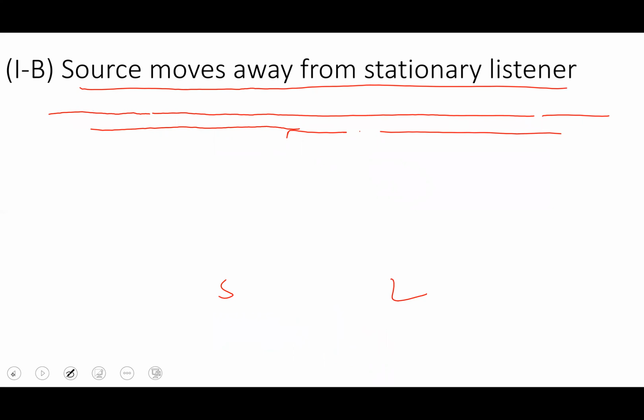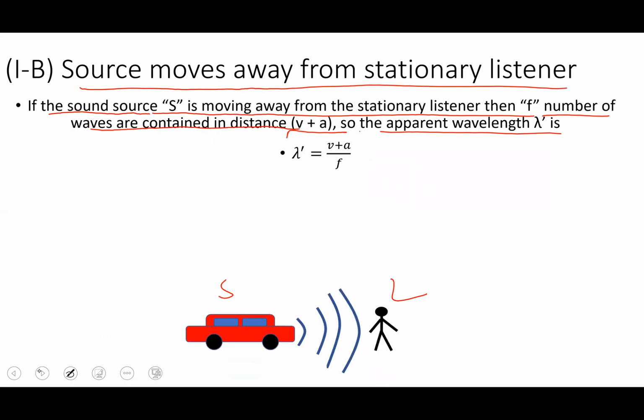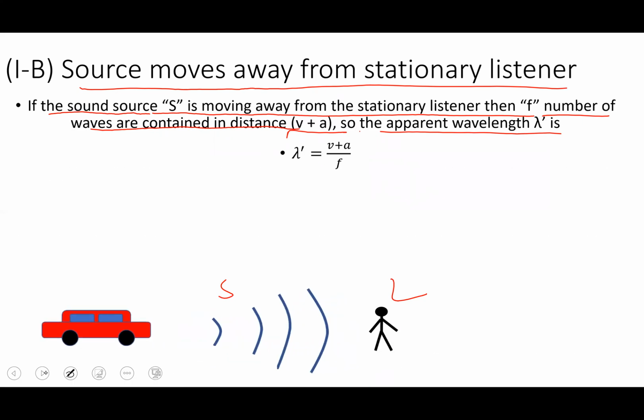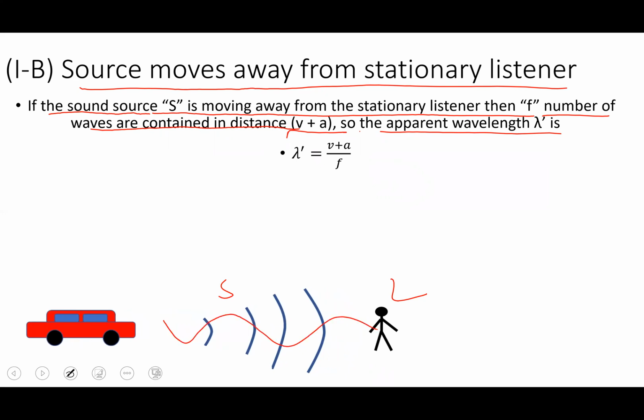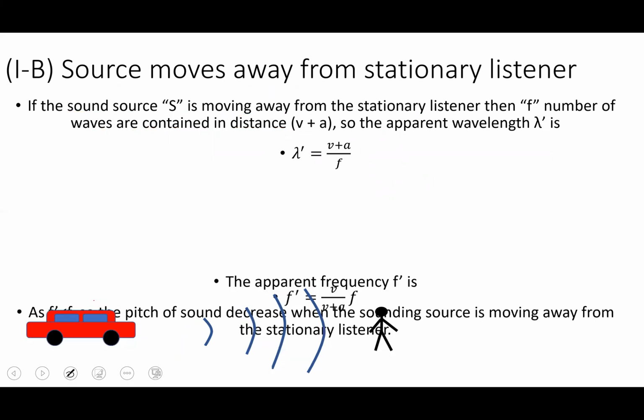That means as the car is moving like this, you can see the lambda is being increased. Now in this case, if the lambda is being increased, then what happens? The frequency decreases and this person will hear a lower pitch sound. Now let us solve it with the help of mathematics.